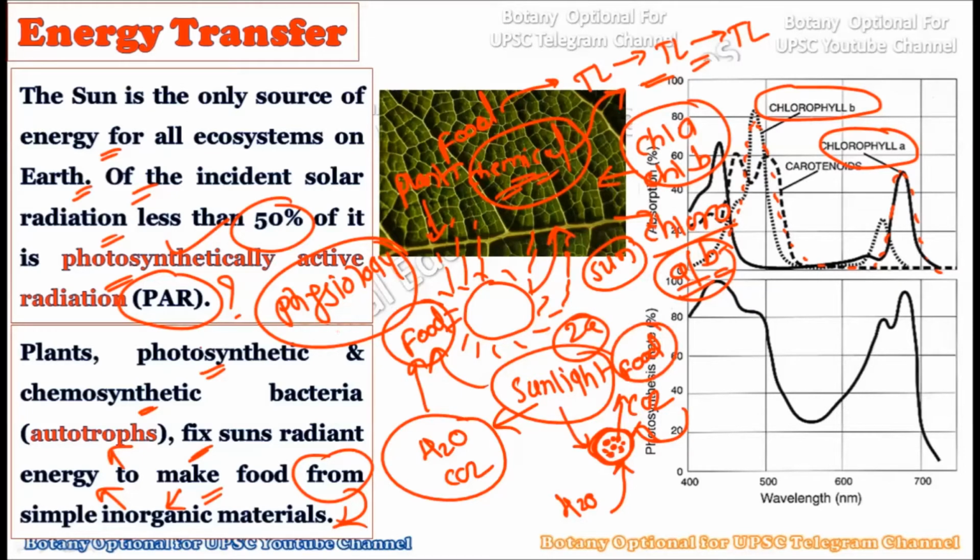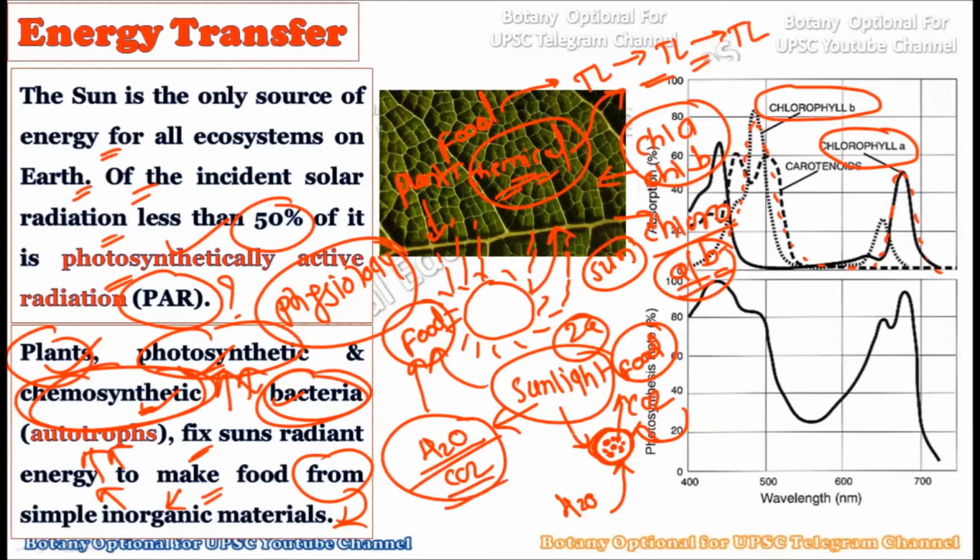So here on mother earth, the plants and the photosynthetic and the chemosynthetic bacteria, there is a class of bacteria which can actually do photosynthesis, and chemosynthetic bacteria were also there which can create the food material, hence they are also called autotrophs. So all of these organisms are able to create the food material by using inorganic chemical components, for example H2O, CO2, and the sunlight from the sun.